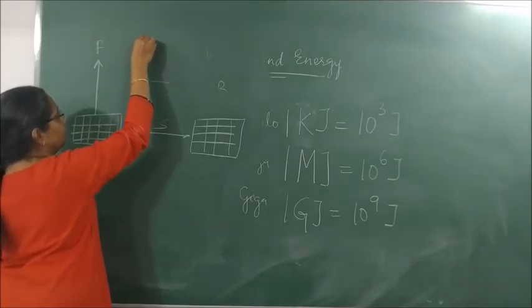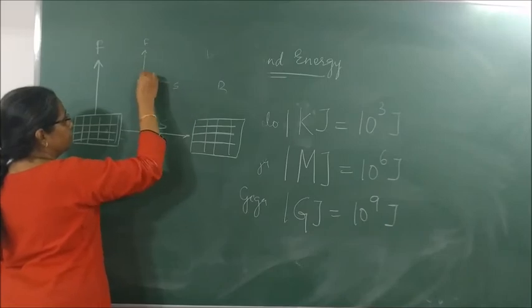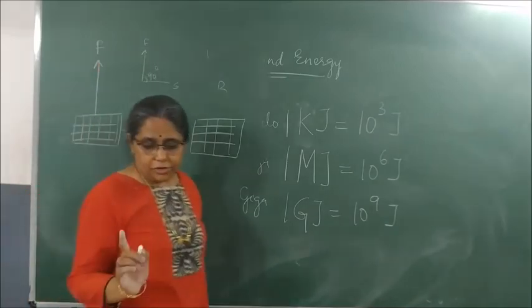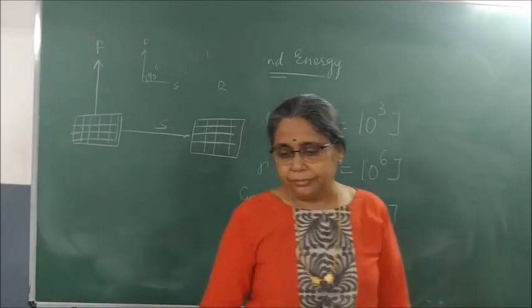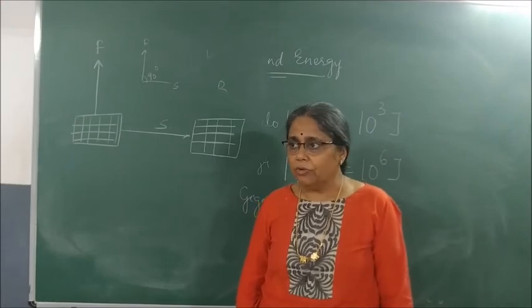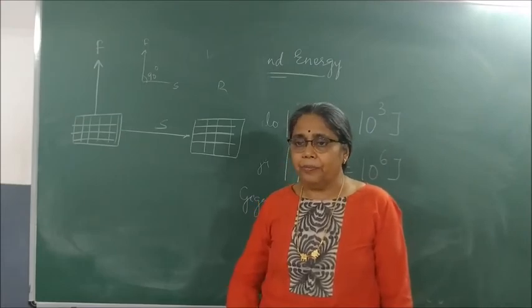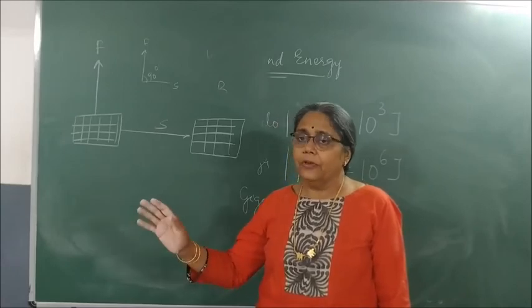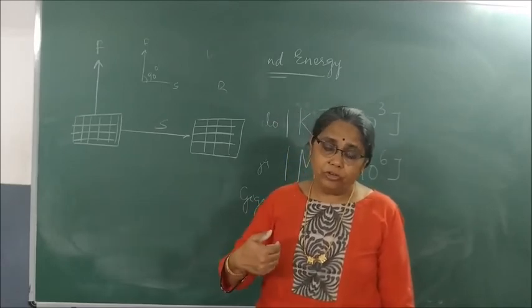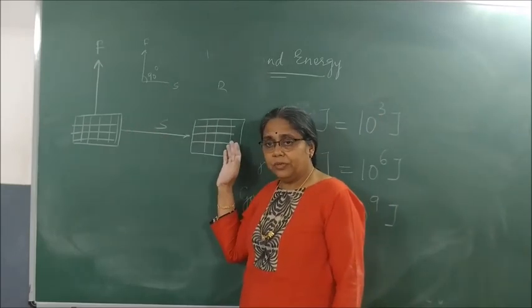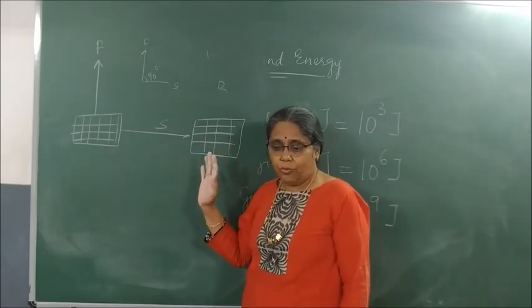This is force, this is displacement. What angle is there? 90. Please draw. So positive, negative and zero are clear. If you apply force in the direction of the displacement, positive work. If the force applied is opposite to the direction of the displacement, negative work. If the force applied is perpendicular to displacement, it is zero work.